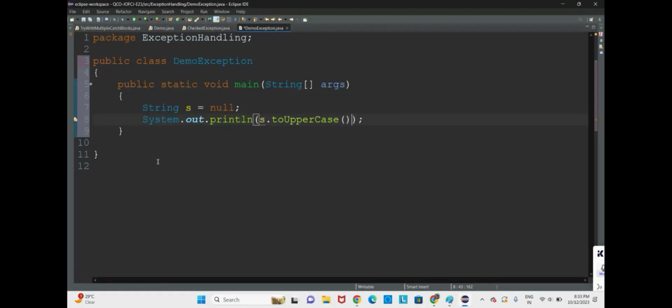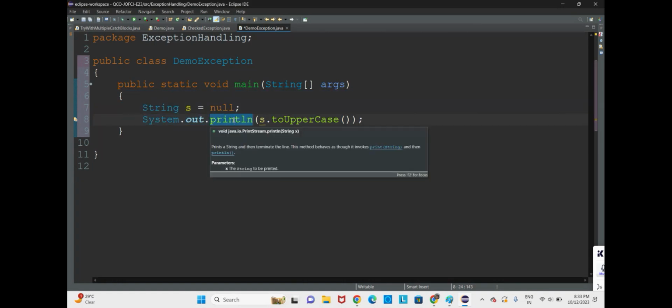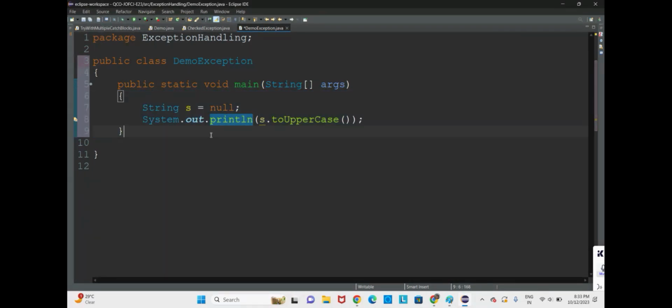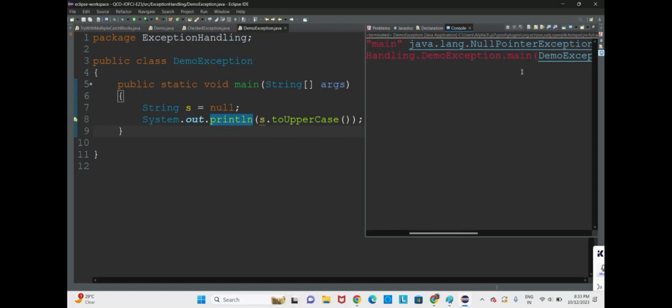Now here there is an exception, and we don't have to handle it. If we execute the code now, can you see NullPointerException?